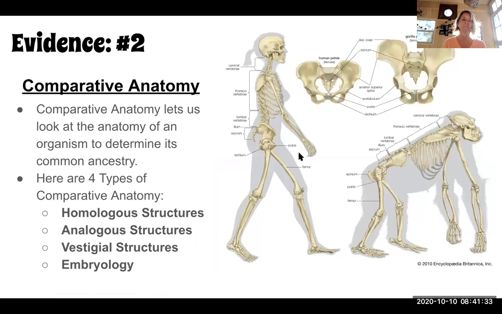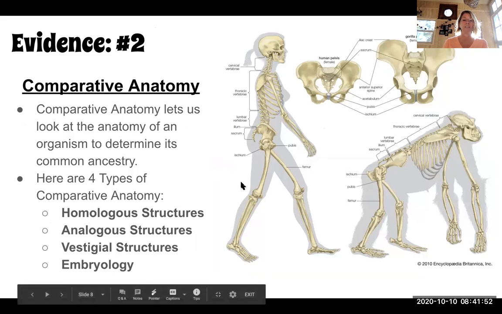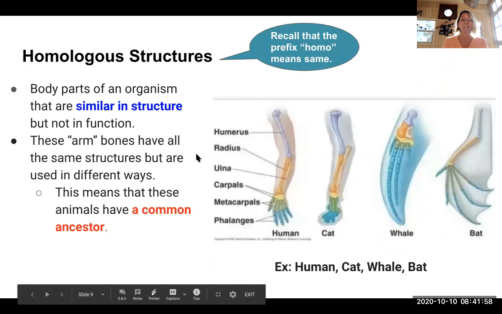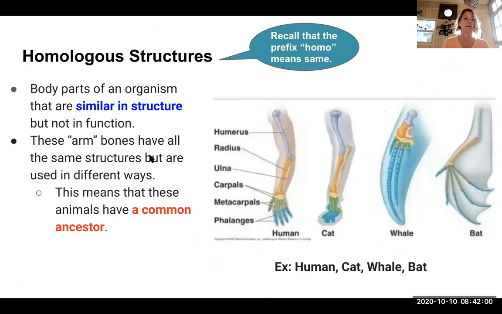All right, evidence number two, comparative anatomy. Comparative anatomy lets us look at the anatomy of an organism and compare it to other organisms to see if we think that those organisms have a common ancestry. There are 4 different types of comparative anatomy that we're going to look at: homologous structures, analogous structures, vestigial structures, and embryology. This is one of my favorite things that we talk about.